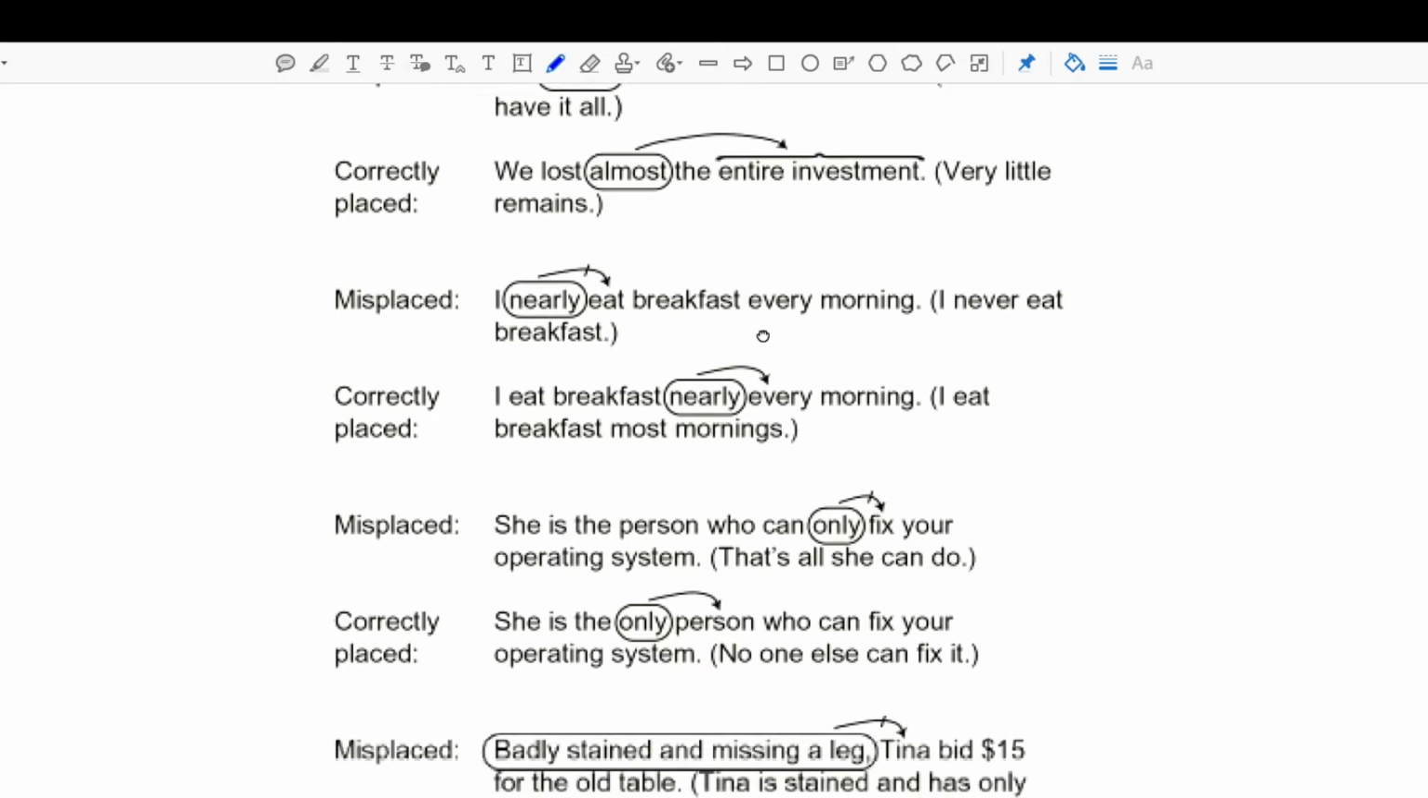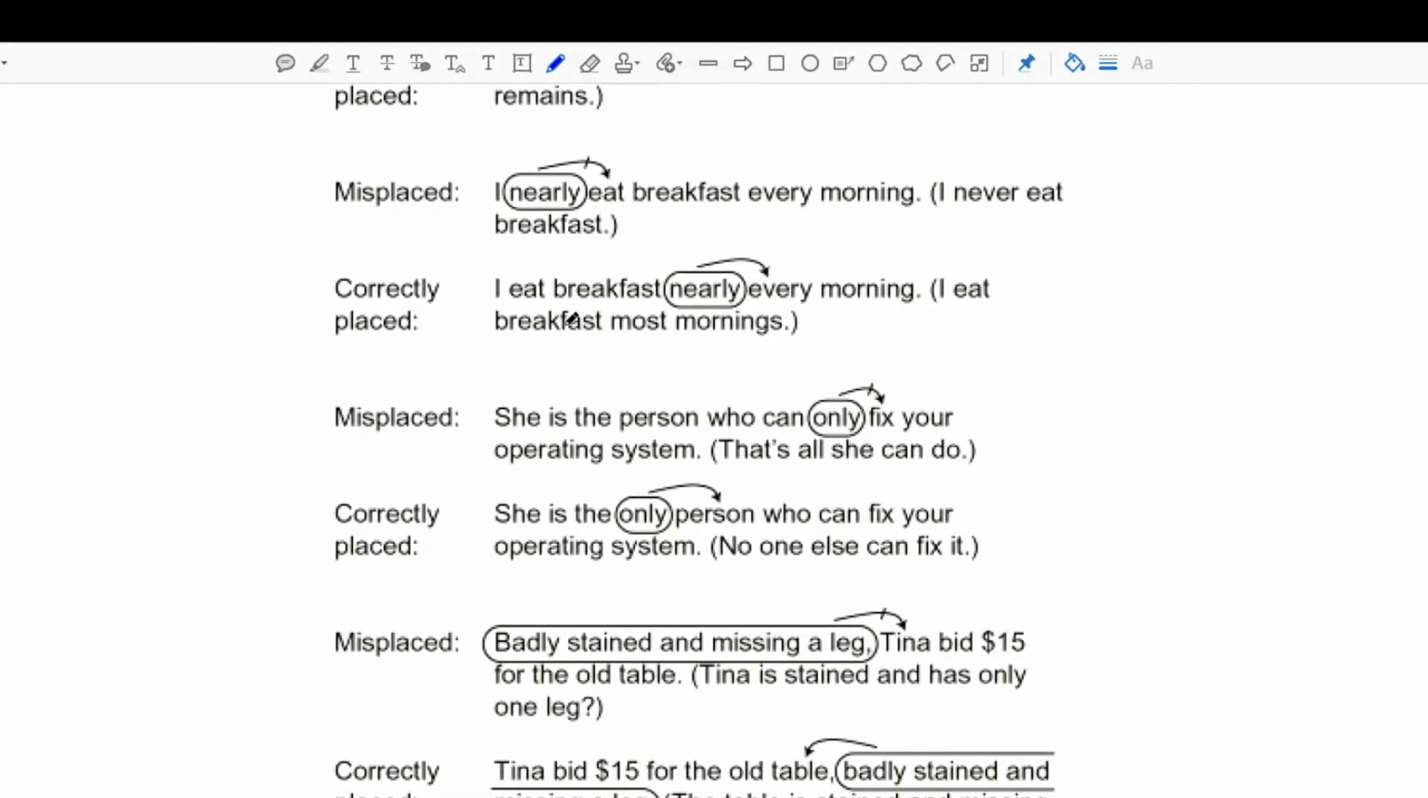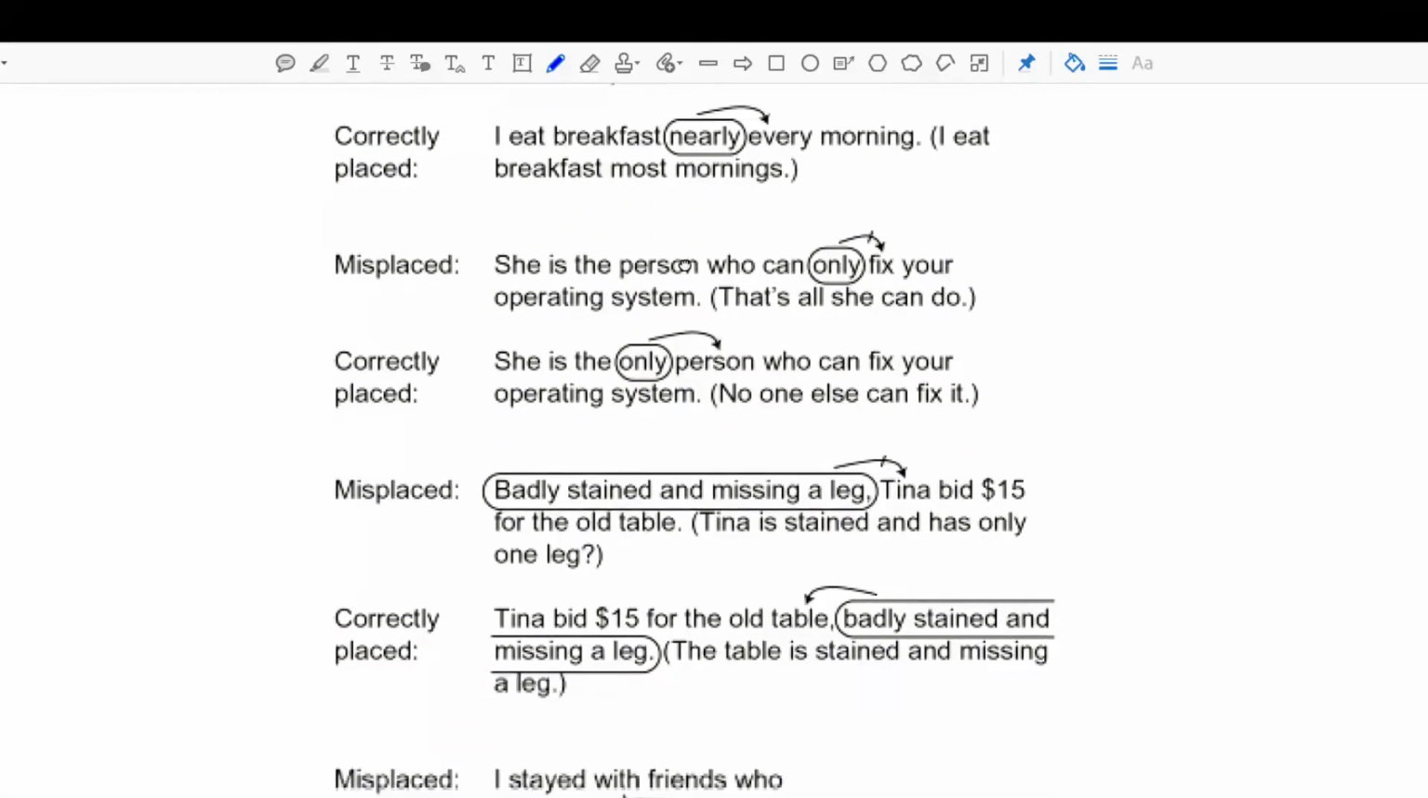Here, let's go to this next example. I nearly eat breakfast every morning. Well, that means that I never eat breakfast, but I nearly do. Or is this one more appropriate? I eat breakfast nearly every morning. That definitely sounds more appropriate. So I nearly eat breakfast, or I eat breakfast nearly every morning. Okay, this one means I eat it most mornings, but sometimes I skip. Okay, so let's move on.